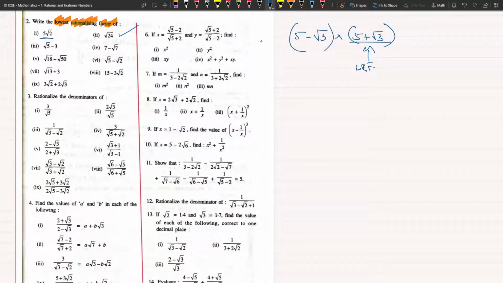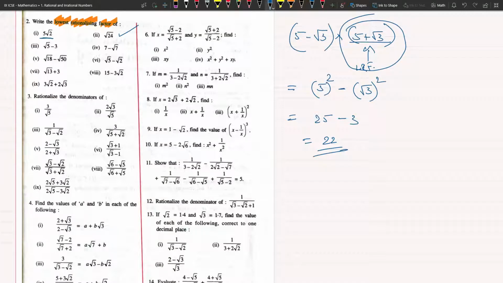So how do you multiply this, Krish? Yes, sir. So we'll get 5 square minus root 3 the whole square. Correct. What is 5 square? 25 minus 3, which becomes 22. Perfect. So the answer is rational, and that means this conjugate is the least rationalizing factor. Right? Yes, sir. Very good. Very nice. Okay, next.